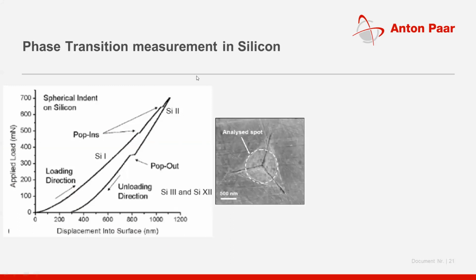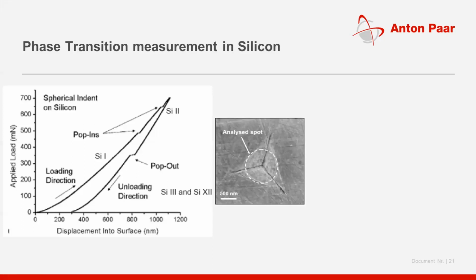And then there is another case where people also try to see whether a phase transition takes place, as in one of the slides where I showed the pop-out event, where there is a possibility of a phase transition in the material. This kind of thing happens with silicon.